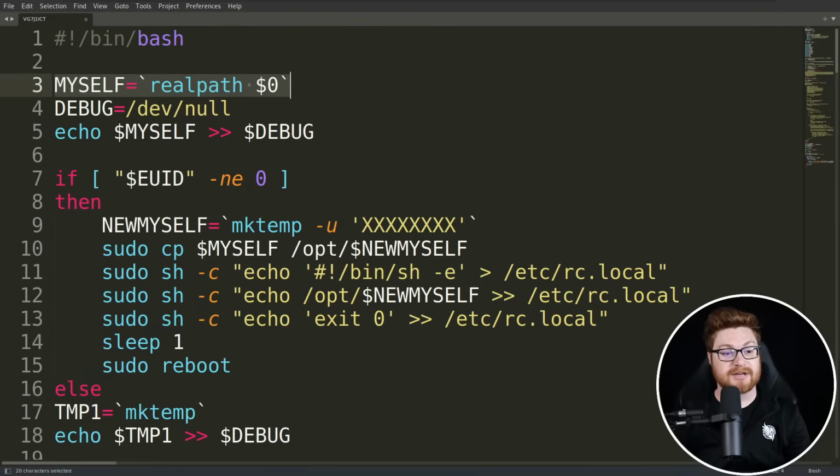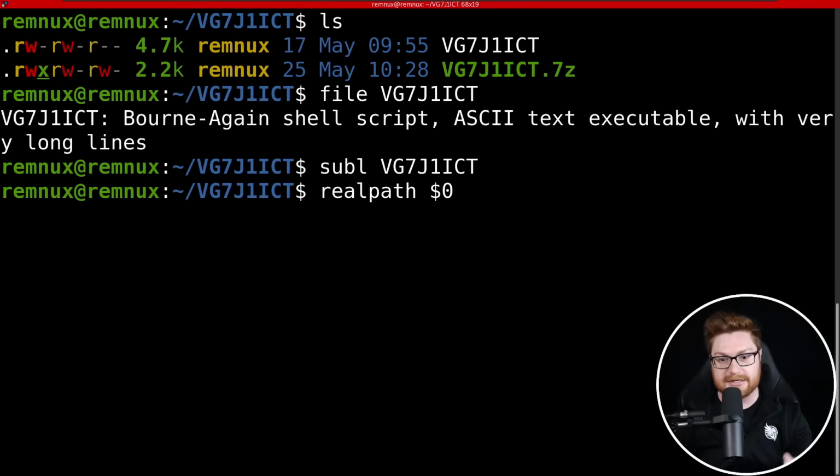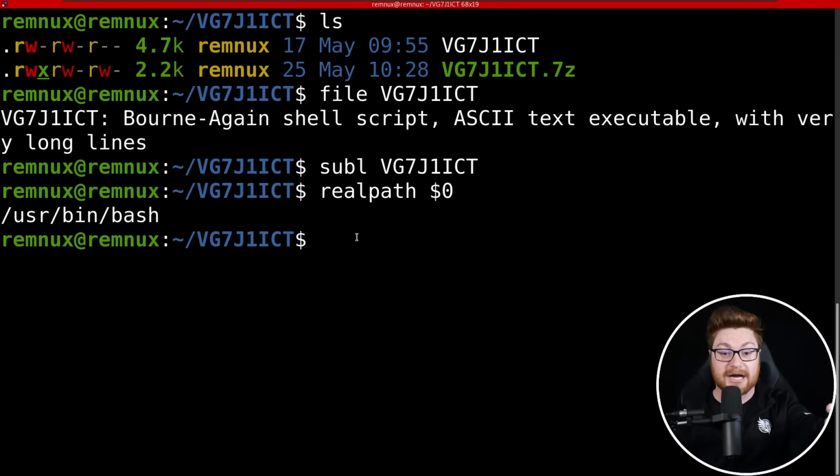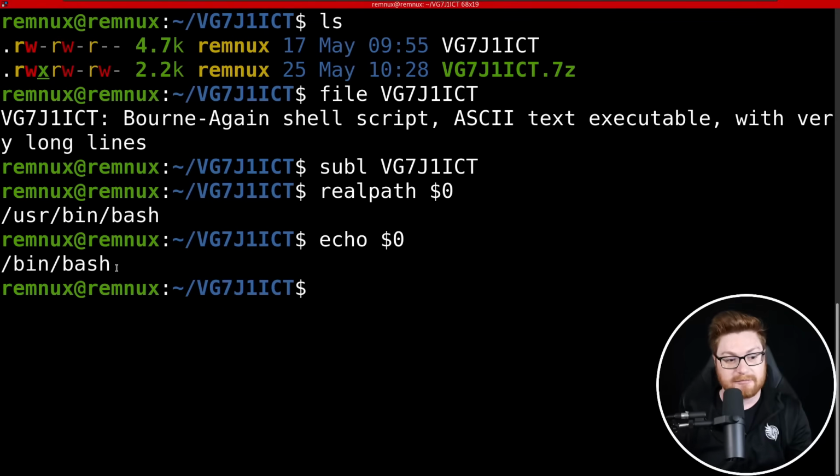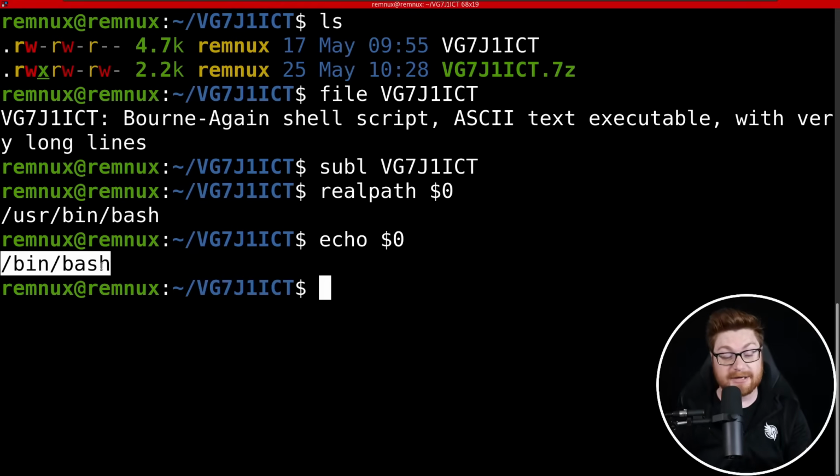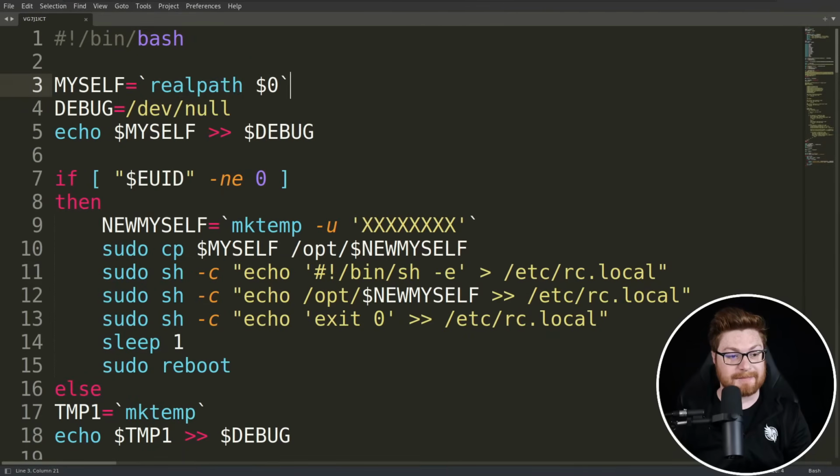First things first, we set a variable, myself, set to realpath for $0. For the sake of a script that is running within bash, that is just going to be the actual location of the script that's run. And in this case, look, I'm running bash in my terminal. $0 is simply the path of my binary. I am running bash, but had I been running a script, that would determine the path of the script.